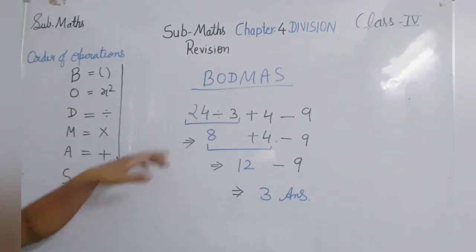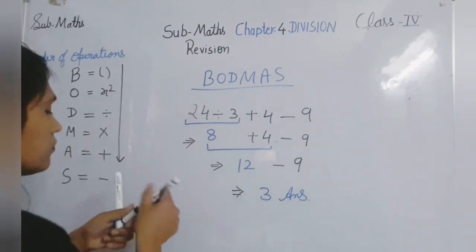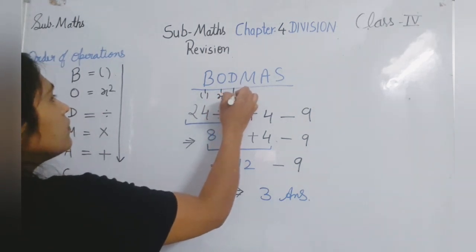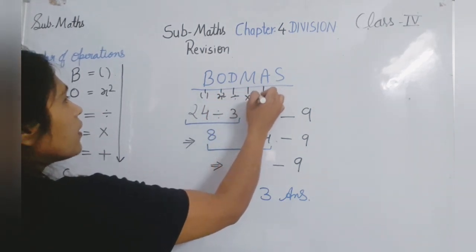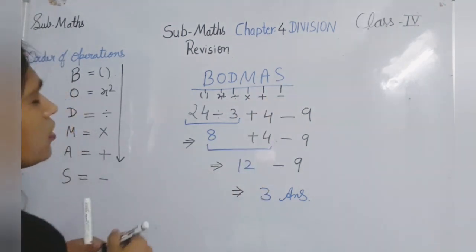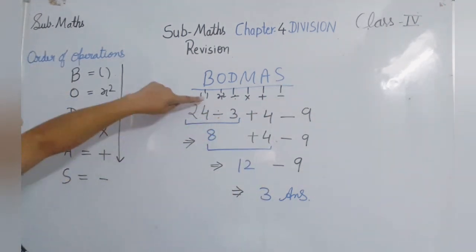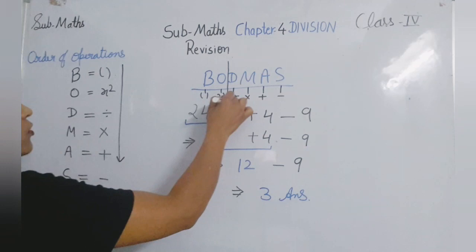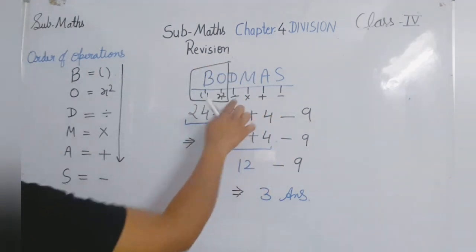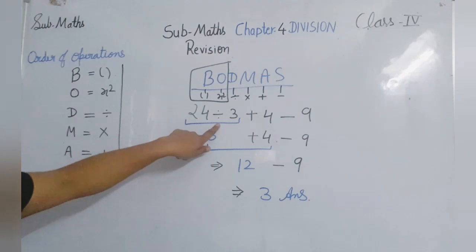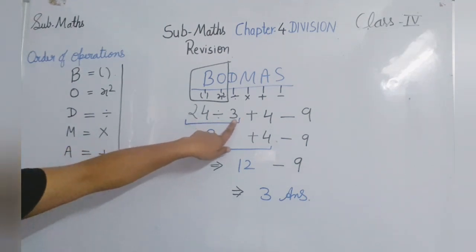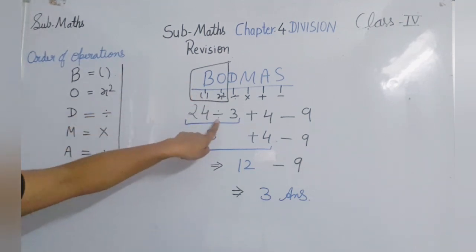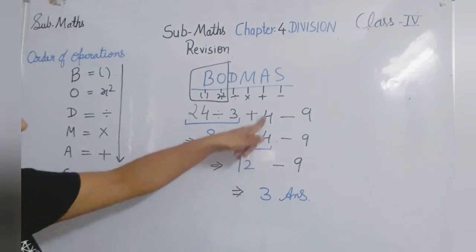Order of operations. According to BODMAS, I am writing here: bracket, order, division, multiplication, addition and subtraction. Here bracket and order are not there in this problem. So first we have division, and we'll solve the division first. 24 divided by 3. 3 eights are 24. At one time we'll solve only one single operation. 8. The rest of the problem I am writing as it is.